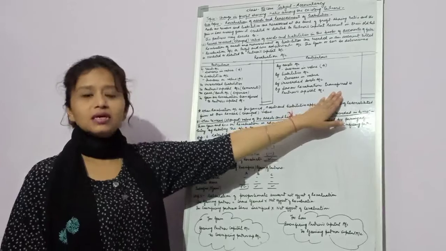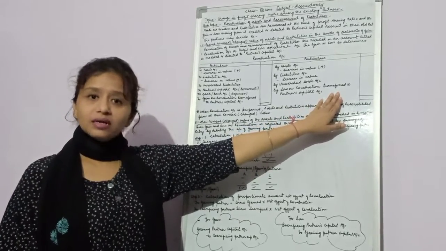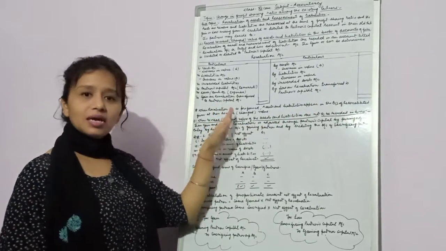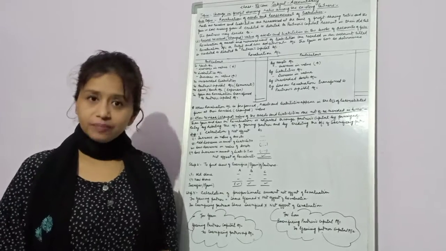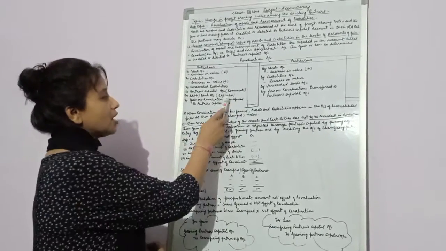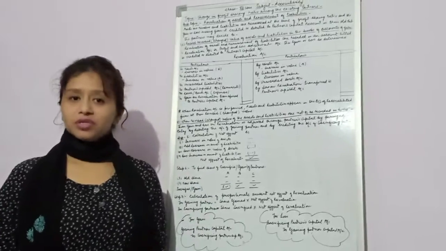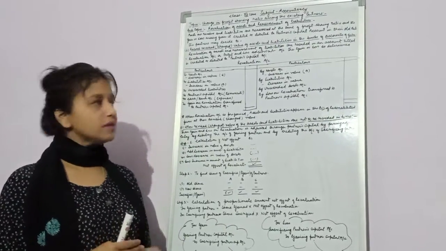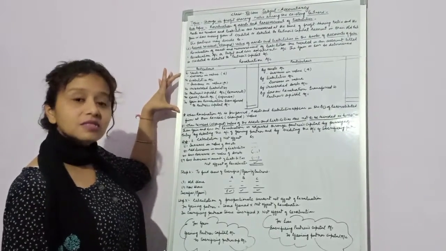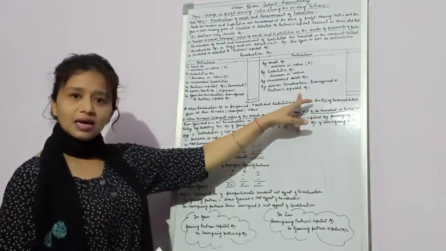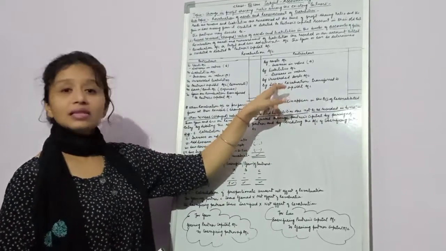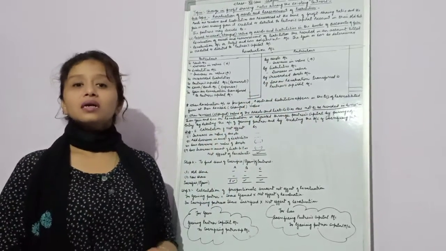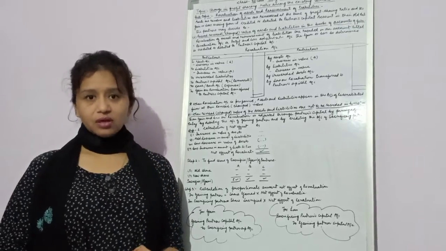If the credit side of the revaluation account is bigger than the debit side, you will have the gain, and that gain has to be transferred to the partners' capital account. Vice versa, if the debit side is bigger than the credit side, then you have the loss, and that loss has to be transferred to the partners' capital account.